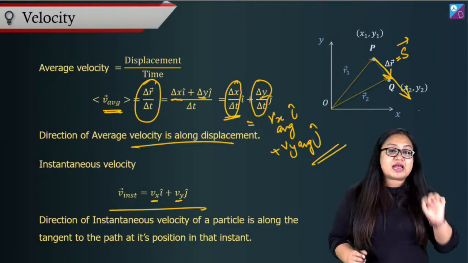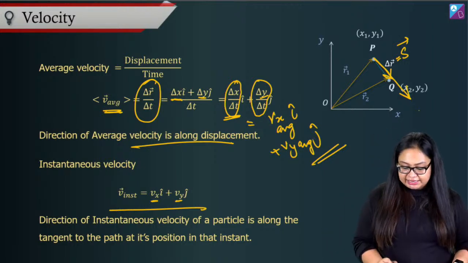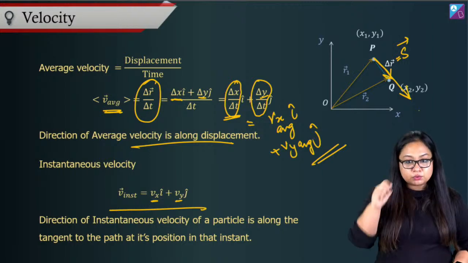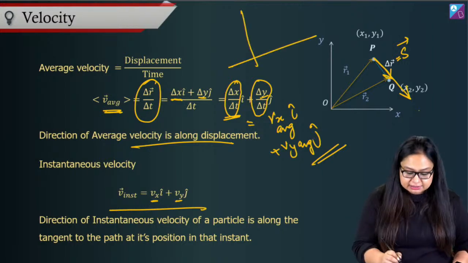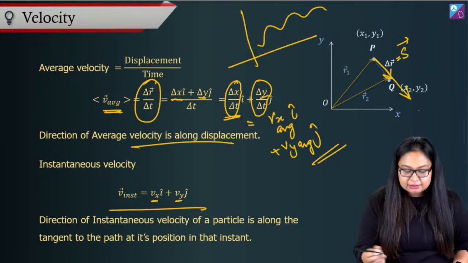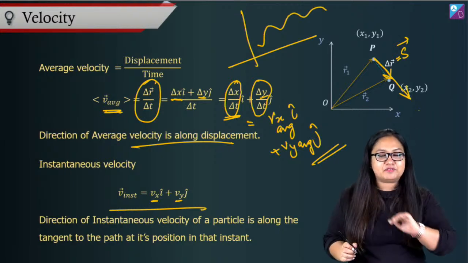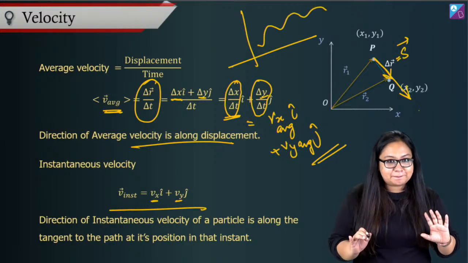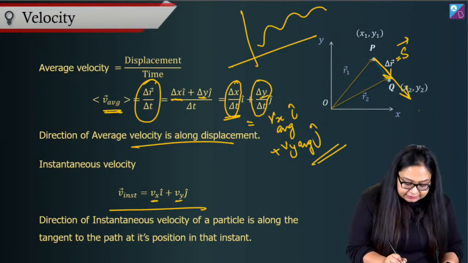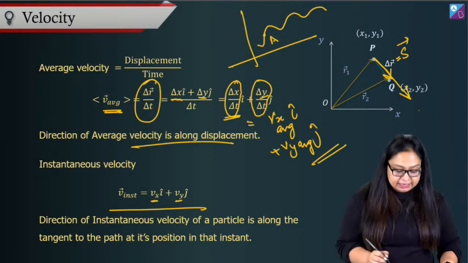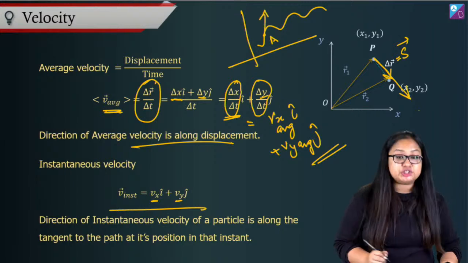Whatever kind of path it is, I can talk about any general path. Let me do this. Here I have this particle, can you see this? Moving in this random kind of path. So at this point A, when the particle is at point A, make a tangent, this is the direction of velocity.